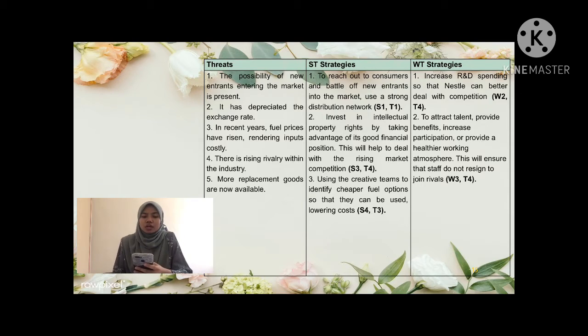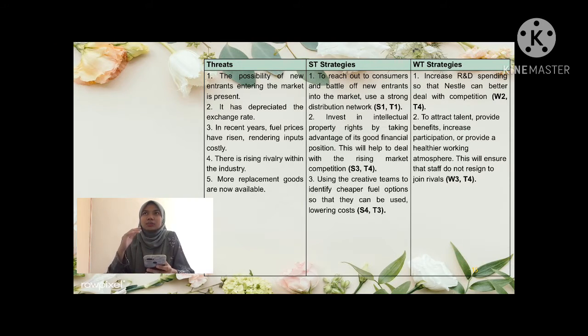The first one, I combine S1 and T1. Strength 1: Nestle has a wide number of outlets that can give a powerful distribution network. And I combine with threat number 1, the possibility of new entrants entering the market.